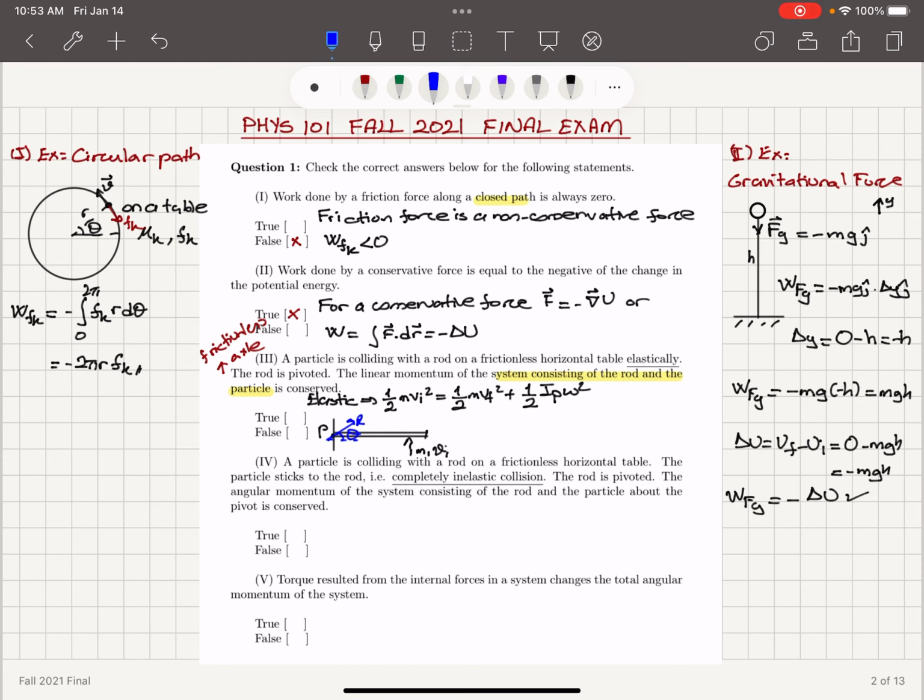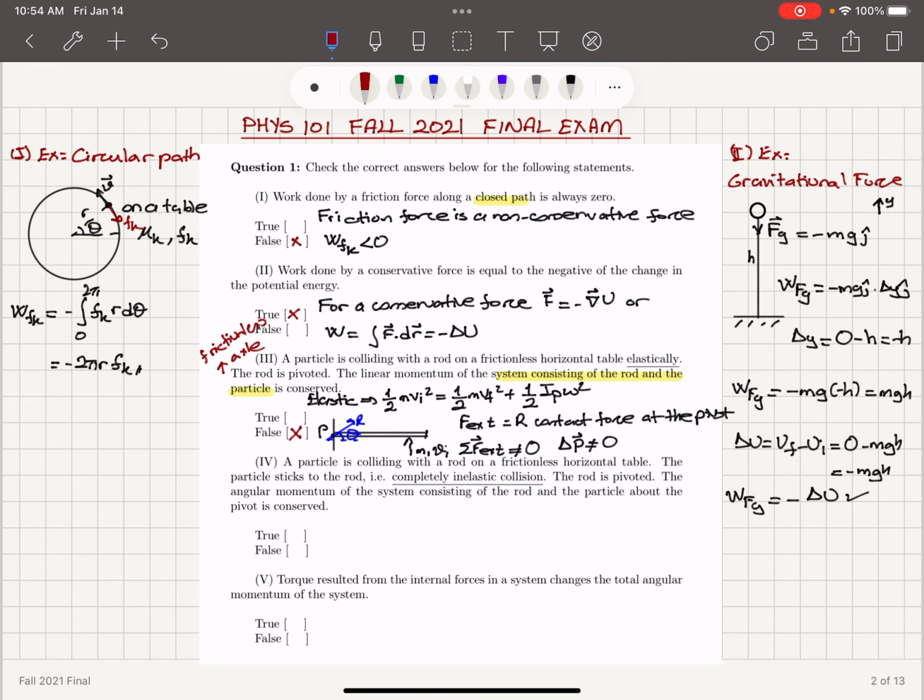Okay, so if I look at the external forces acting on the system of the rod and the particle, there is an external force R, which is the contact force at the pivot. All right, so since the net external force acting on the system is non-zero, we don't have linear momentum conservation. So therefore, this statement that the linear momentum is conserved is false.